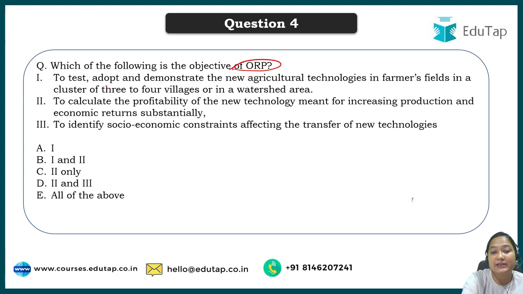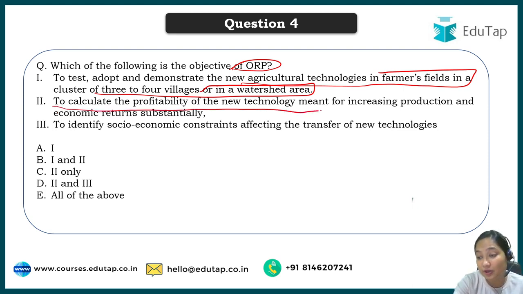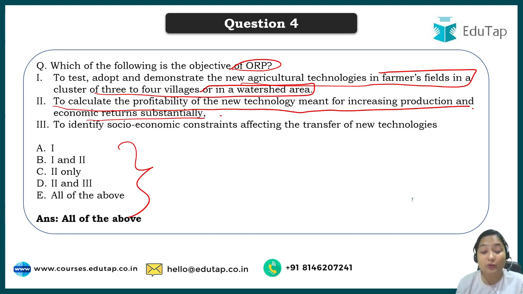First is to test, adopt and demonstrate a new agricultural technology in the farmer's field in a cluster of 3 to 4 villages or in a watershed area. Then the other one is to calculate the profitability of new technology meant for increasing the production and economic return sustainably. Then to identify the socio-economic constraints affecting the transfer of new technology. So you'll have to tell which is the objective. Among the options, if you do know, very good. If you don't know, do remember all of the above are the basic objectives of ORP.